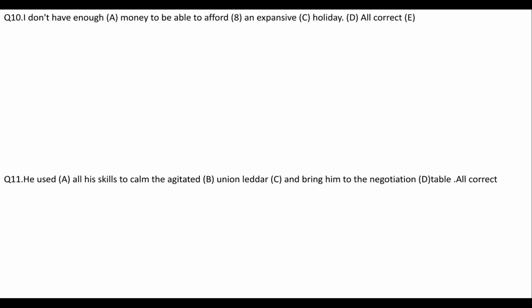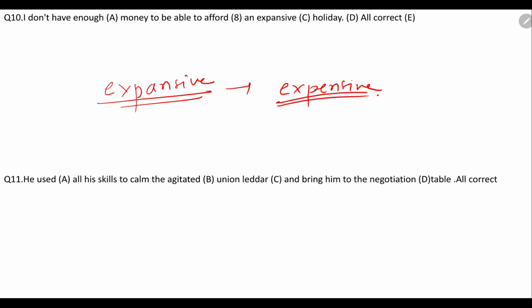I don't have enough money to be able to afford an expensive holiday. Sometimes you can understand by looking at the words, right? You can clearly see there is no word called expensive here, ma'am. What is the word? Expensive. Expensive is the proper or appropriate word. So the word that has been wrongly spelled in this particular statement is expensive. The word should have been spelled E-X-P-E-N-S-I-V-E. So this is the right option for this question.